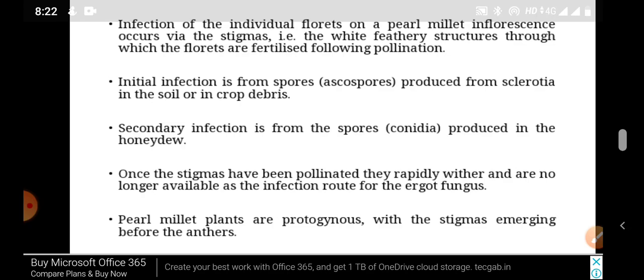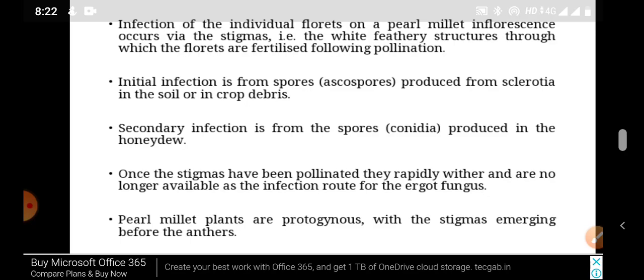Then secondary infection is from the spores produced in the honeydew. Once the stigmas have been pollinated, they rapidly wither and are no longer available as the infection route for the ergot fungus.